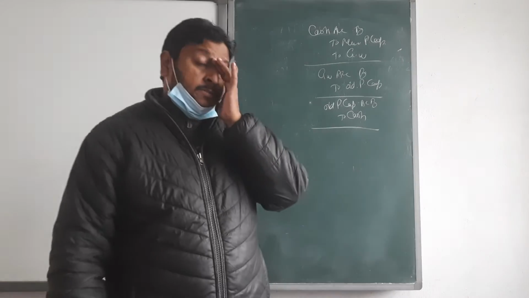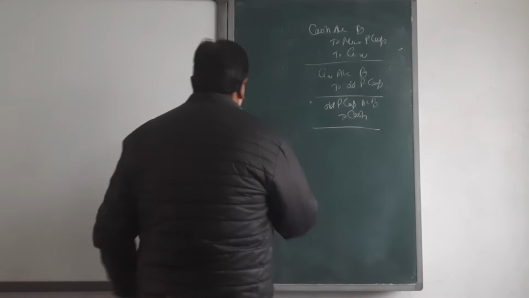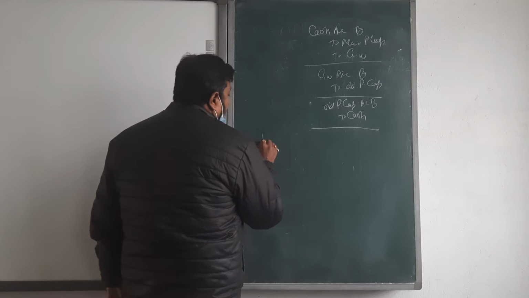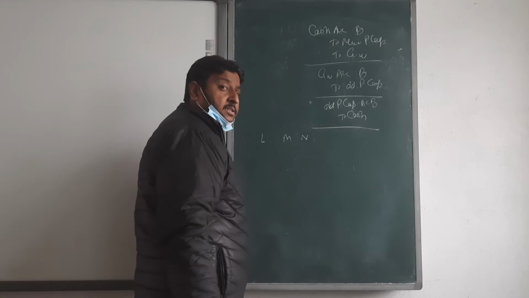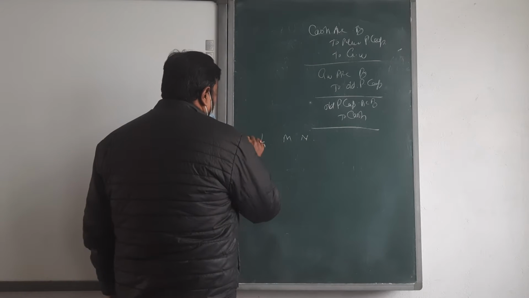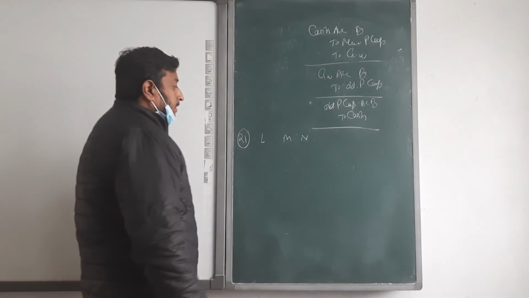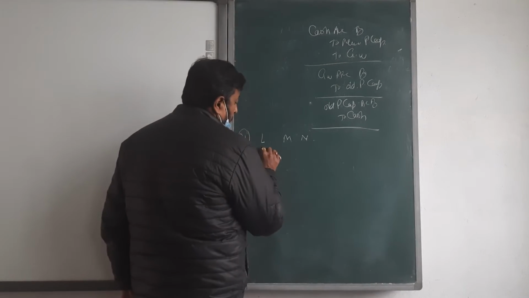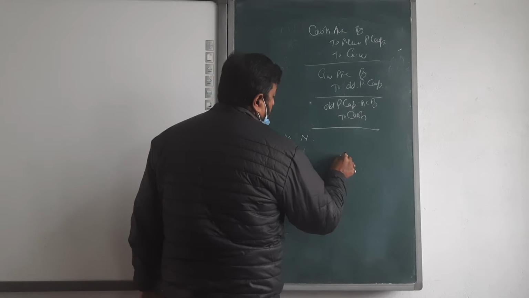Read the first question for this topic, question number 21. L, M and N are partners sharing profit in the ratio of 3 to 2 to 1. They admit O into partnership.